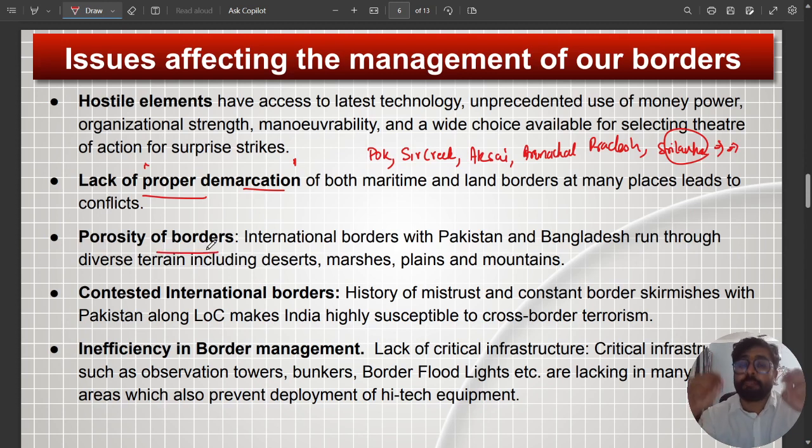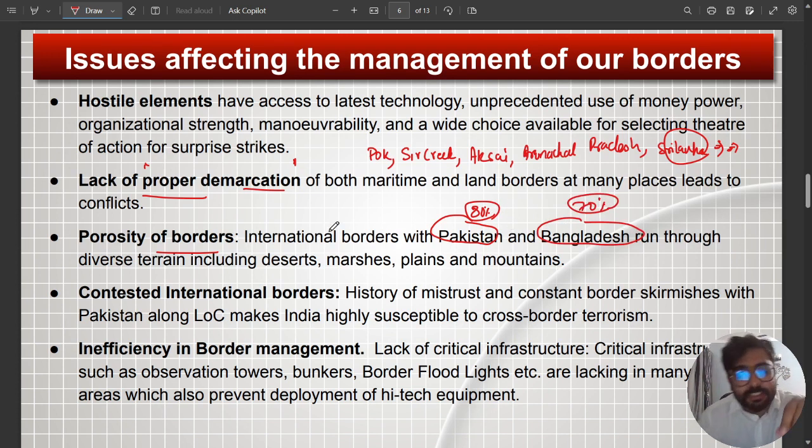Then porosity of the borders. Most of our Indian borders are porous. Like almost 80% of the Pakistani border is now fenced. Almost 70% of the Bangladeshi border is fenced. That means we have created fence on our side of land. However, 20% is still open. Like it is very thick forest. It is marshy land.